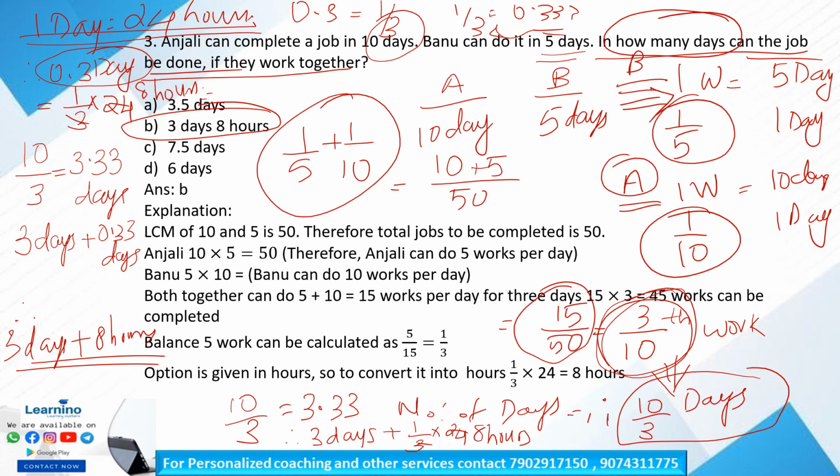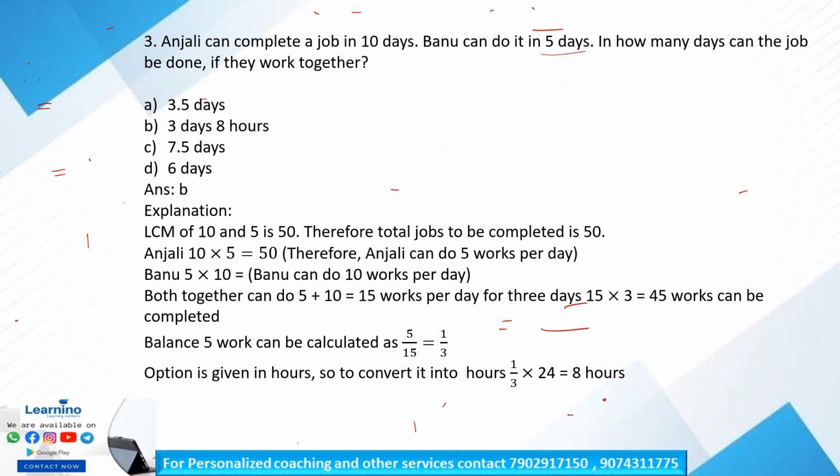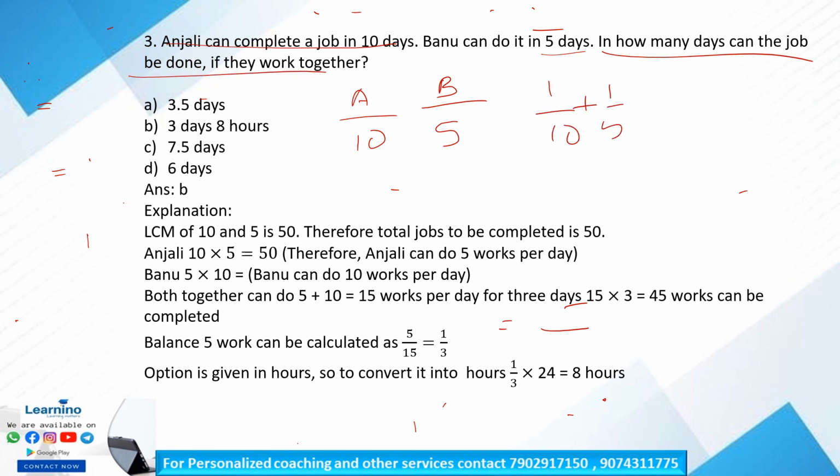Let me explain once more. Anjali can complete a piece of work in 10 days, and Banu can work in 5 days. In how many days can the job be done if they work together? So 1 by 10 plus 1 by 5 is equal to 15 by 50, that is equal to 3 by 10.